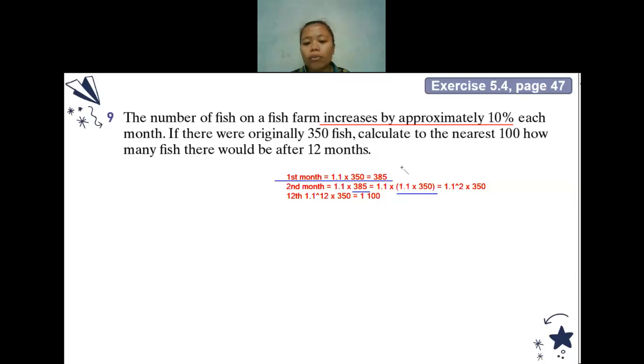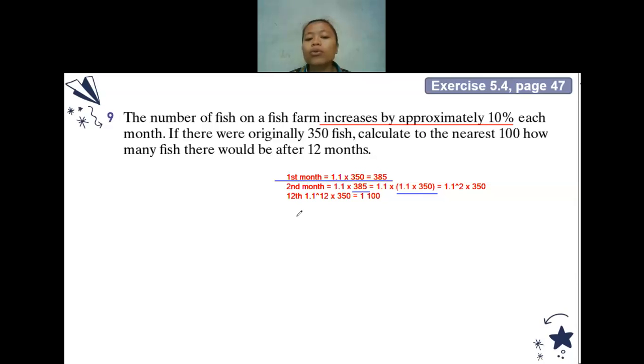Now from this, 1.1 times 1.1 times 350, I see there are two numbers of 1.1. In the second month, there are two 1.1s that I multiply with 350. In the first month, there is one 1.1 that I multiply with 350.